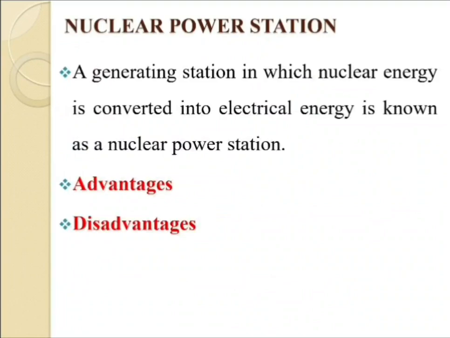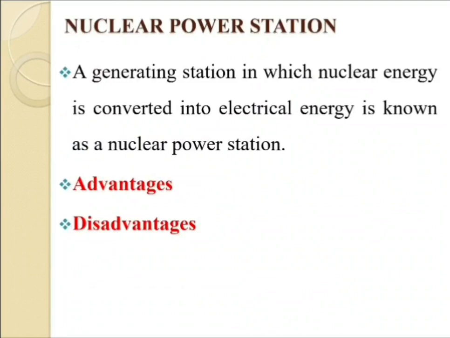In my previous videos we discussed the steam power station, for which the fuel we can use is coal. Then we discussed the hydropower plant, for which the fuel is water. And the third power plant is the nuclear power station, for which we use uranium as a fuel.